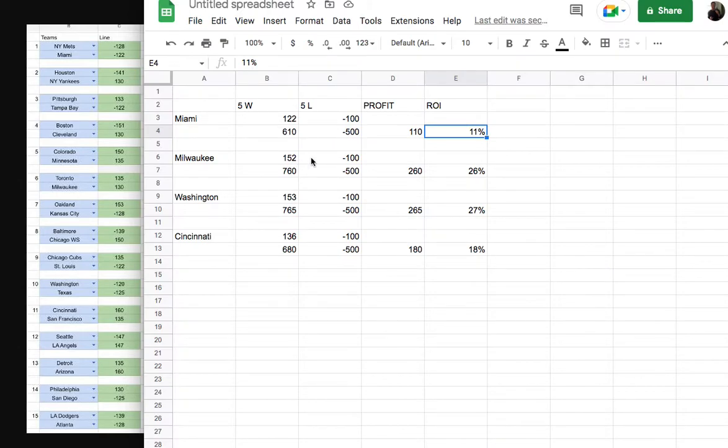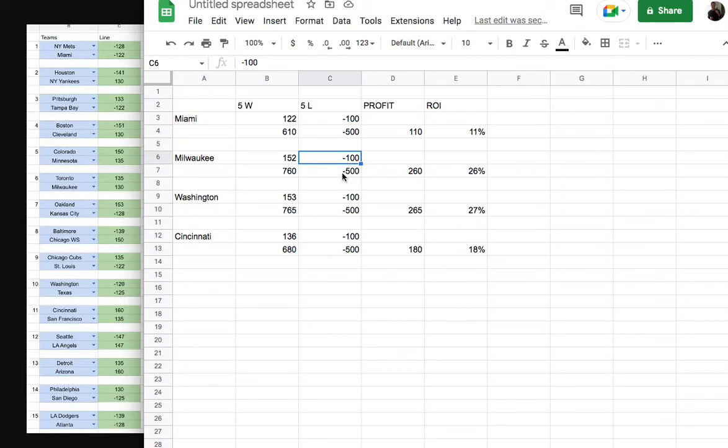So we'll do the same thing. Hypothetically, if we wager 10 times in this scenario, we can expect Milwaukee to win half of those games. So +152 times 5 equals 760. And you take our 5 losses. Remember, we're wagering on the dog money line, so if we lose, we only lose that 100.